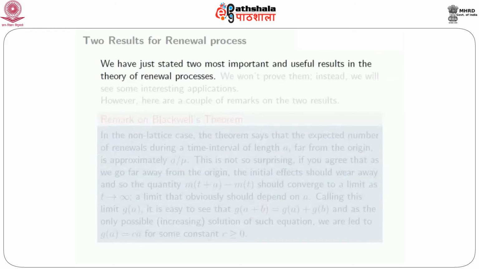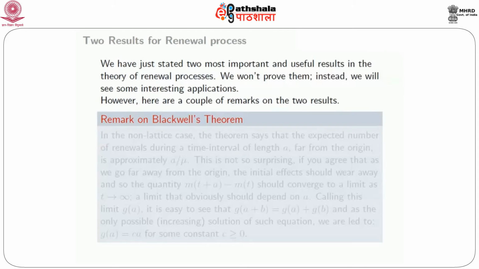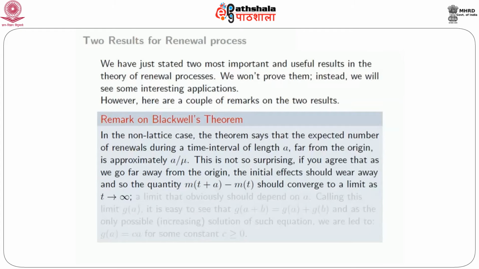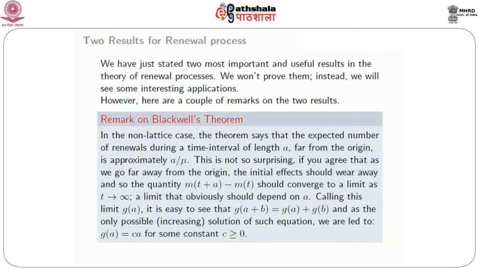Okay. So we have just stated two of the most fundamental, important and useful results in the theory of renewal processes. As I said, we won't prove them. Instead, we'll see some interesting applications. However, here are a couple of remarks which would convince you why these results are natural. Let's start with a remark on Blackwell's theorem. In the non-lattice case, the theorem says that the expected number of renewals during a time interval of length a, when that interval is taken to infinity, converges to a over mu.